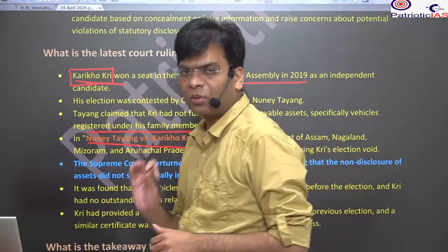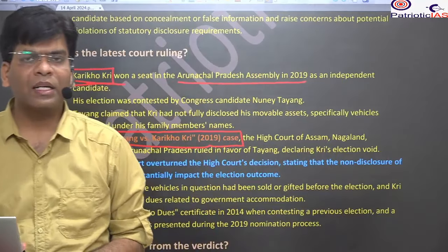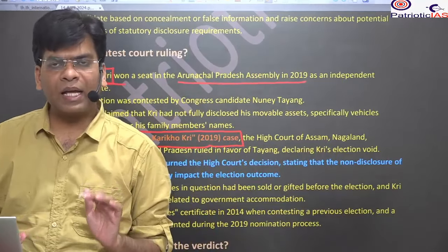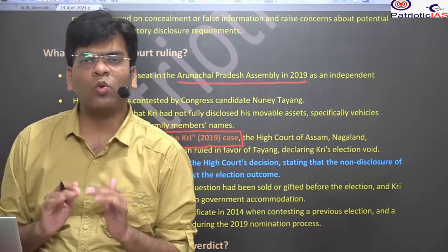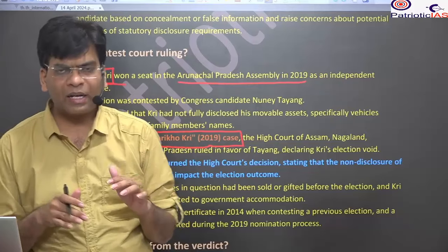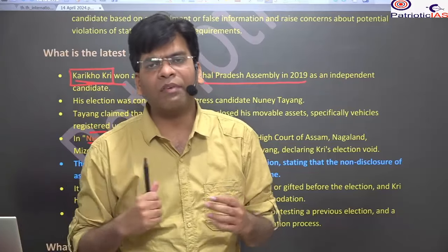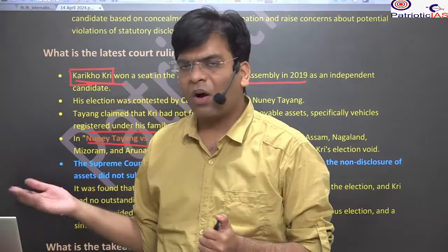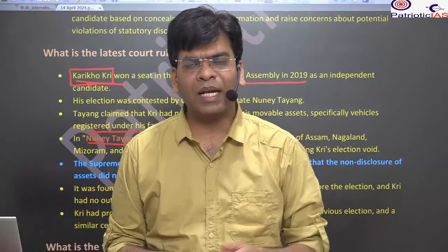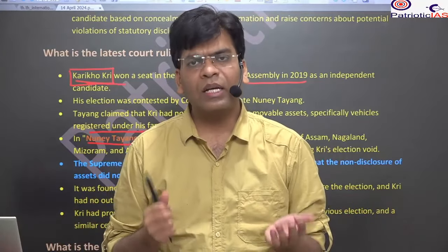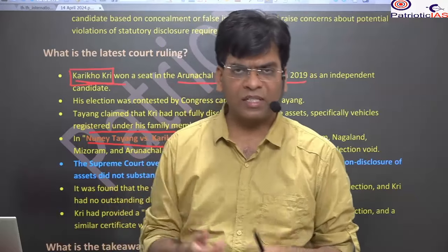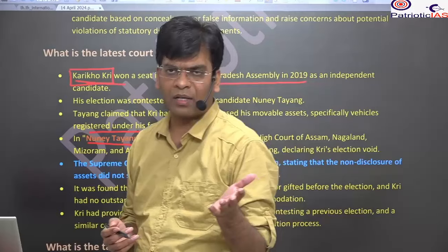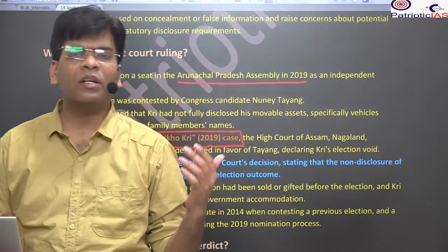In that case, the Supreme Court said that disclosure doesn't mean every asset. It should be the substantial asset that shows the lifestyle. For example, it shouldn't include a bag, a chair or a table worth 5,000 or 10,000. It means substantial assets, for example a Mercedes or land with a high price.